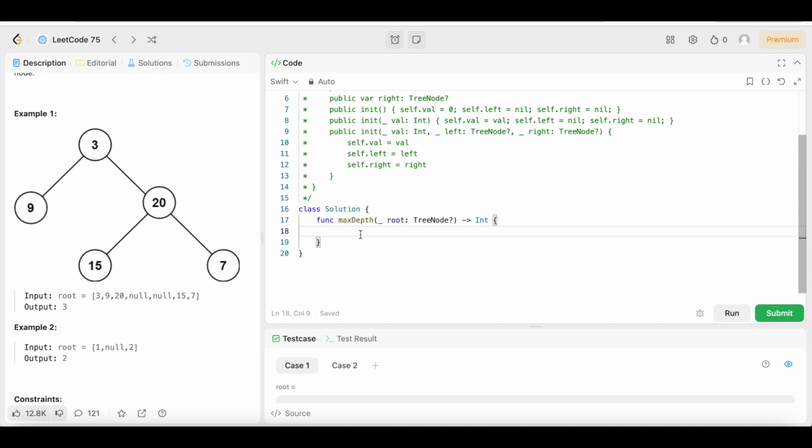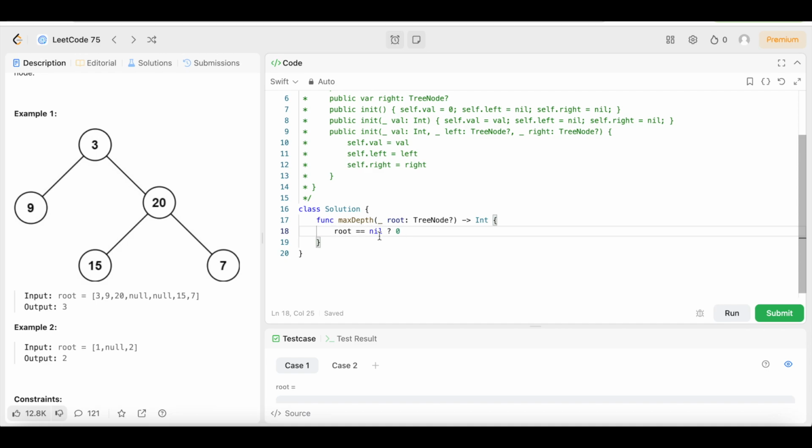So first thing we're going to do, we're going to say root is equal to nil question mark 0. What this part does is we're going to see if the root is equal to nil. Does it have a value or is it nil and has no value? Start that over.